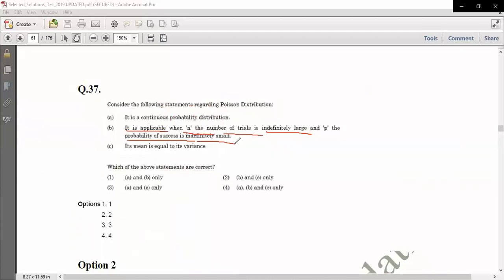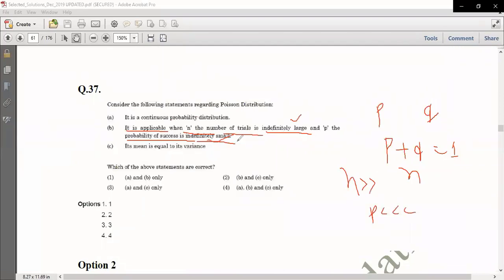As I have told you, we have p, which is the probability of success, and q, which is the probability of failure, and p plus q is always equal to 1, and n is the number of trials. The second statement considers the limiting case of binomial, so it is correct: n is large and p is small.